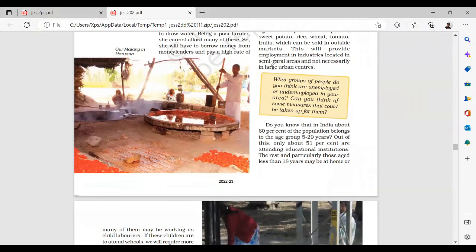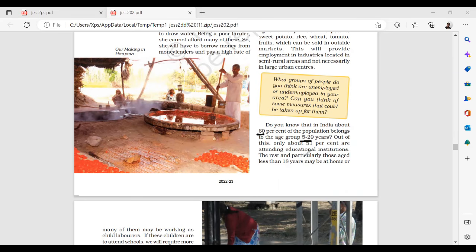Do you know that in India, about 60% of the population belongs to the age group of 5 to 29 years?